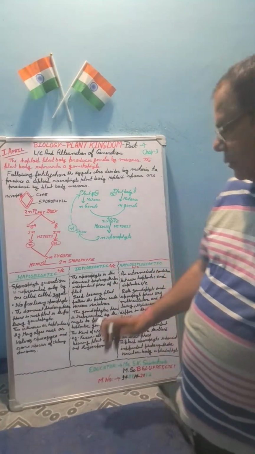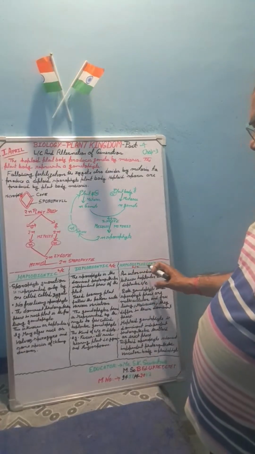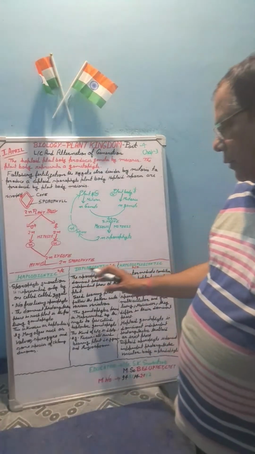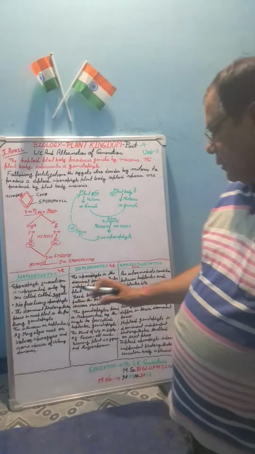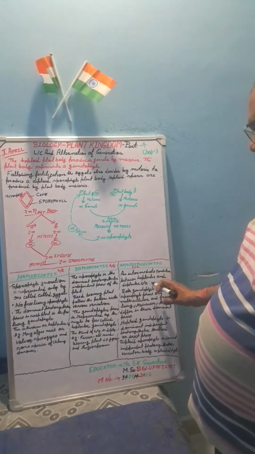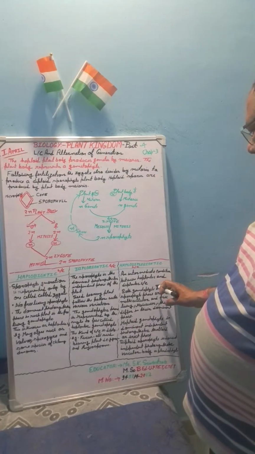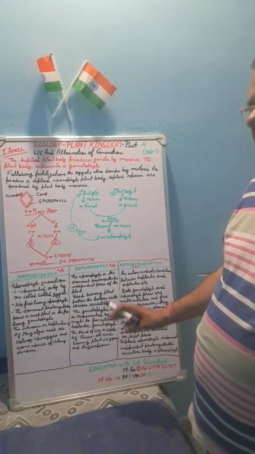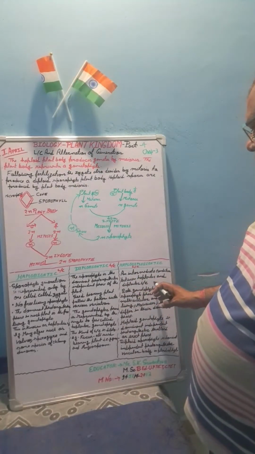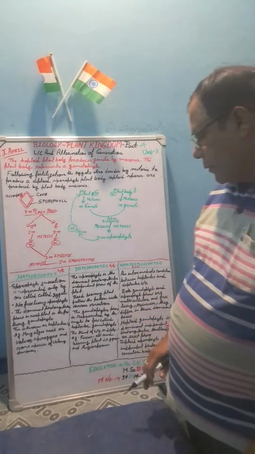The next one, the last one, haplodiplobiontic. Both haplo and diplo take place in this one. It is an intermediate condition between haplontic and diplontic life cycle.